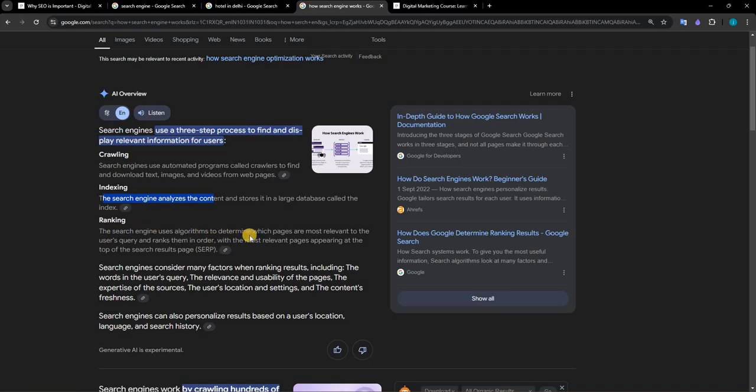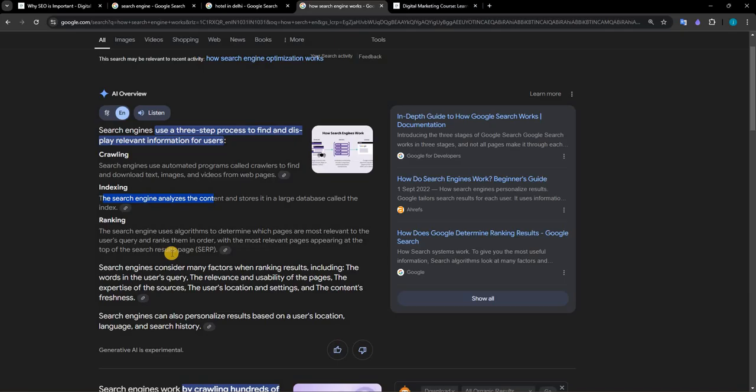The search engine uses an algorithm to determine which pages are most relevant to the user query and ranks them in order, with the most relevant page appearing at the top of the search results. Basically, once the crawling is done and the indexing is done, the next part will be ranking. On the basis of the quality of the content, the ranking will be given for that particular content.